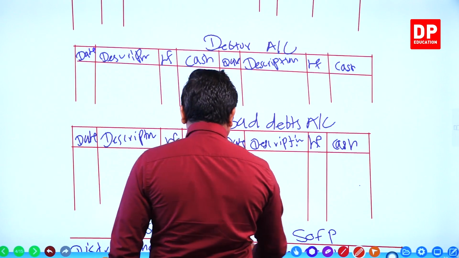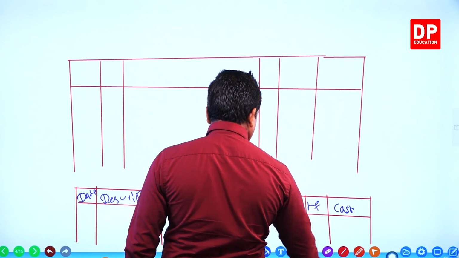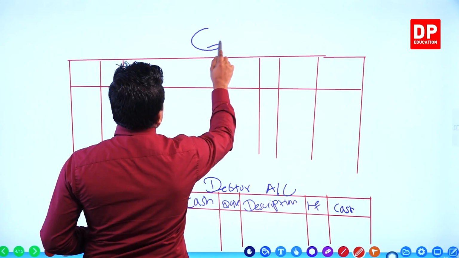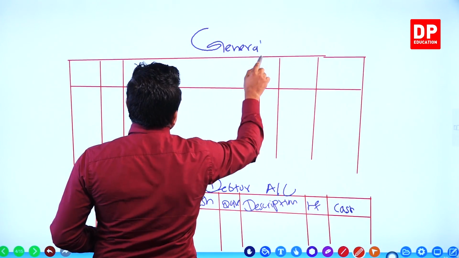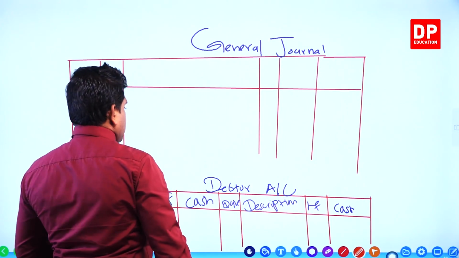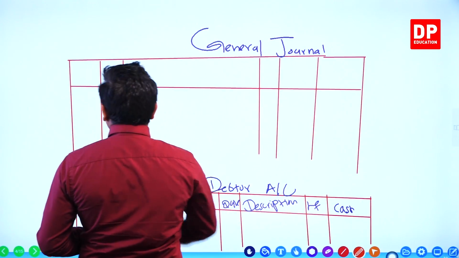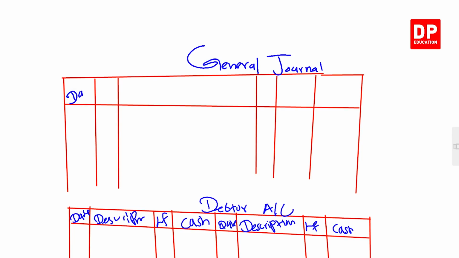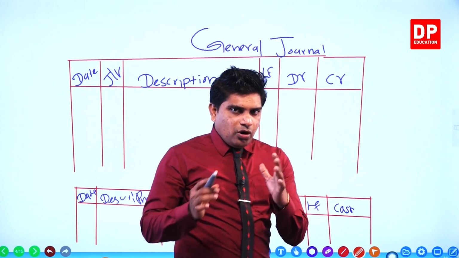You name the general journal columns also, then it is easy to do. This is the general journal. Date, journal voucher, description, ledger folio, ledger debit and credit. Okay. Now you have to go to the question.